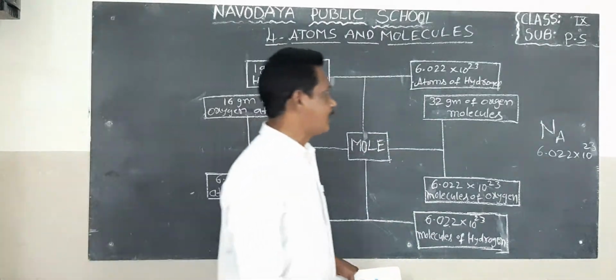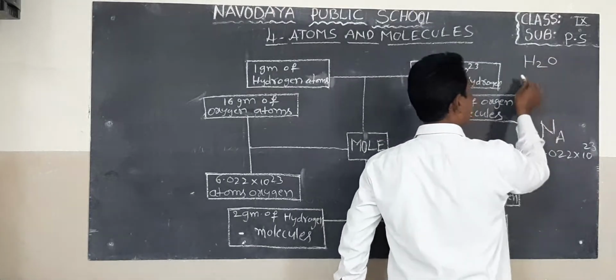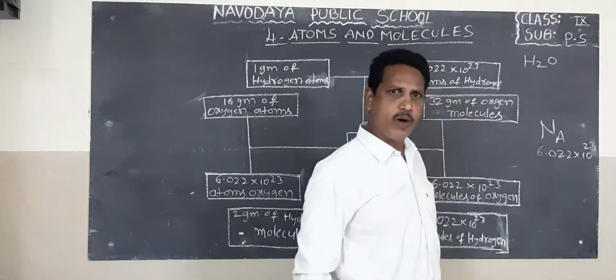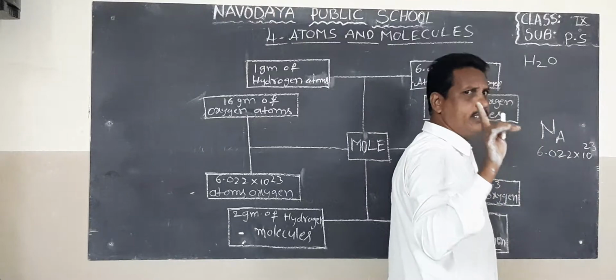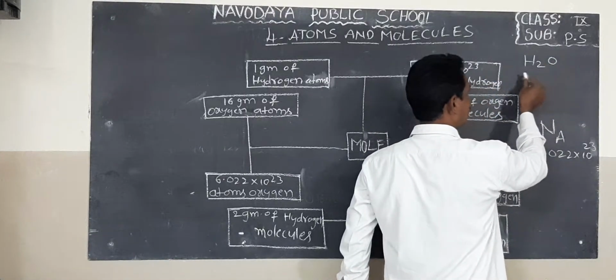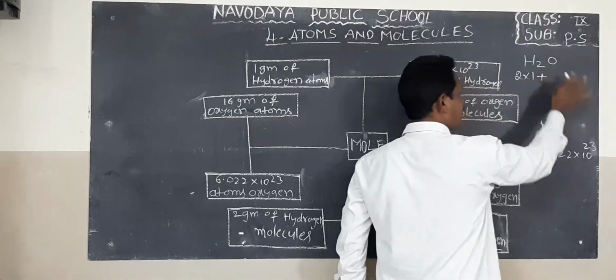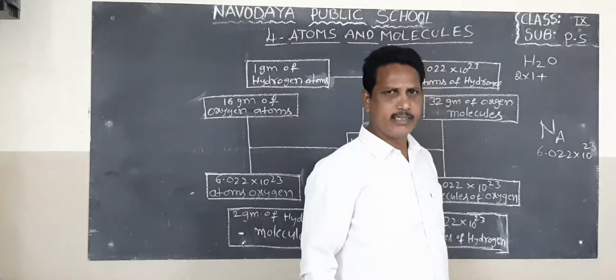That means water, H2O. There are two hydrogen atoms present in an H2O water molecule. The atomic mass of one hydrogen atom is 1, so 2 into 1, plus the atomic mass of oxygen, which is 16.